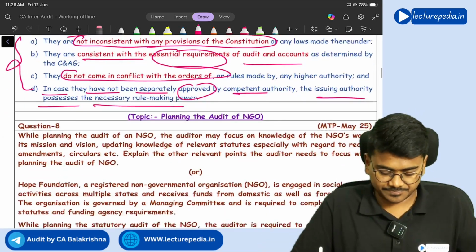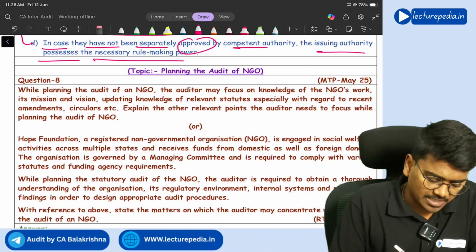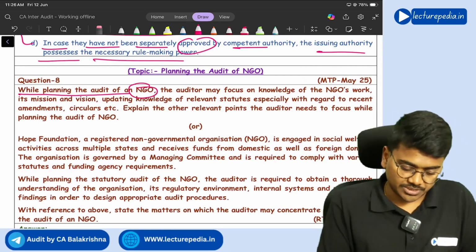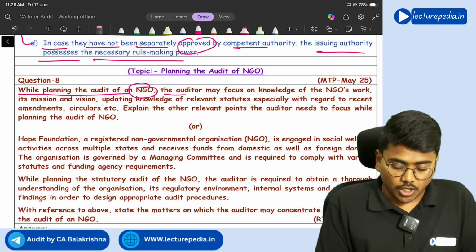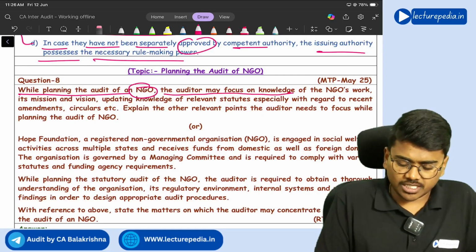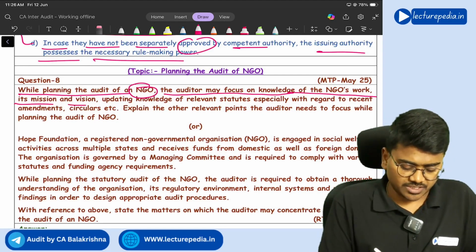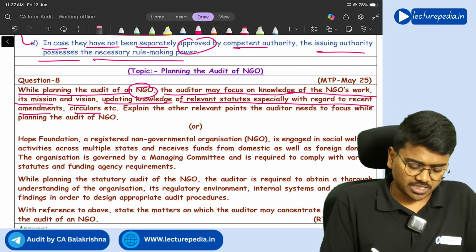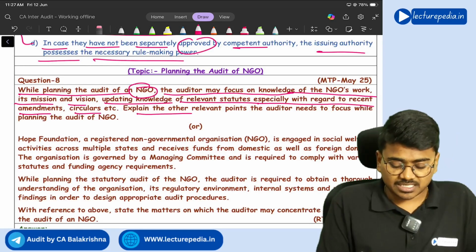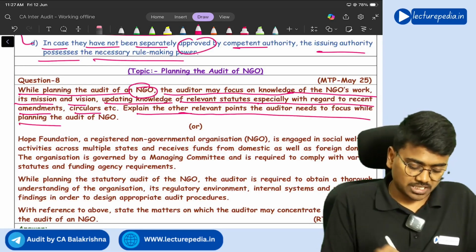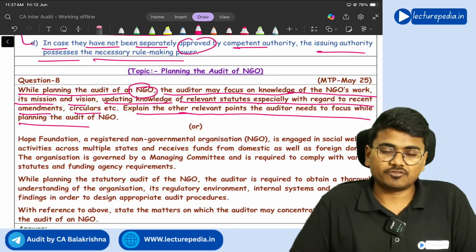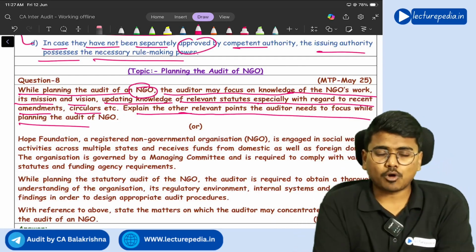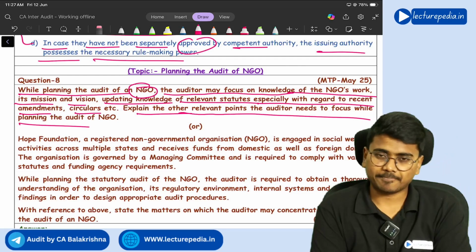Got it? Yeah. Next, while planning the audit of an NGO, a non-government organization, the auditor may focus on knowledge of the NGO's work, its mission, vision, and updating knowledge of relevant statutes, especially with regard to recent amendments, circulars, etc. Explain other relevant points the auditor needs to focus on while planning the audit of an NGO. So, while planning the audit of an NGO, what points should be considered by the auditor?